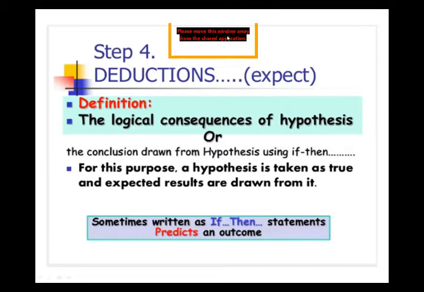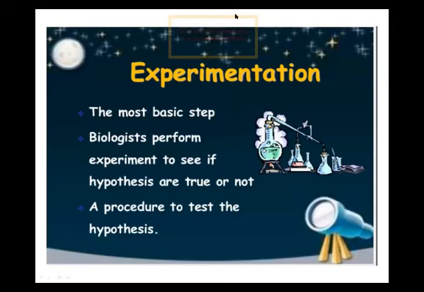Are called deductions. A number of deductions can be made to explain the hypothesis. Okay, beta. The next step is experiment. After deduction, scientists experiment. What is an experiment? An experiment is a process to test the deduction practically.